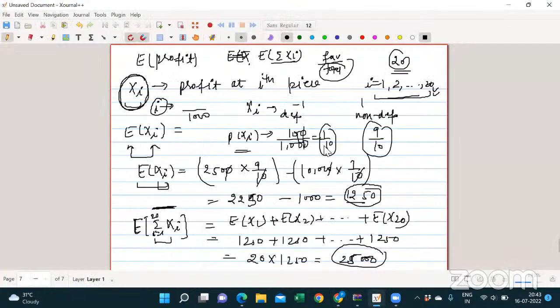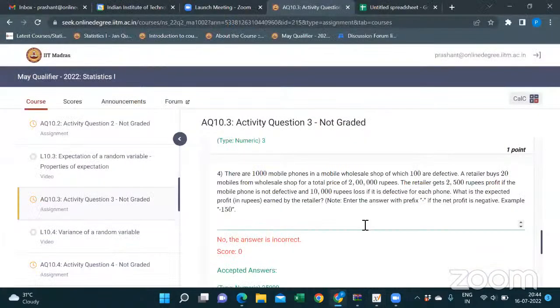Now clear, sir. See, now Bernoulli, binomial is the thing. Here only two outcomes are possible, right? Whether the mobile will be defective or non-defective. So here you have to apply the Bernoulli concept, right? After that, we are interested in the 20 mobile phones. So instead of calculating manually for the 20 mobile phones, we calculated for the ith mobile phone. After that, I applied the properties of the expectation of a sum of random variables. After that, I can directly calculate. Is that clear?